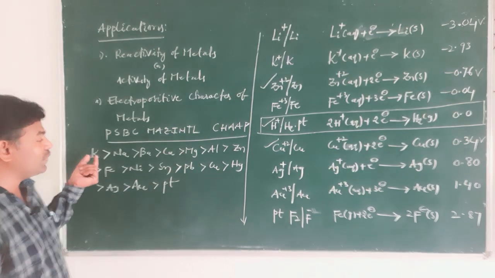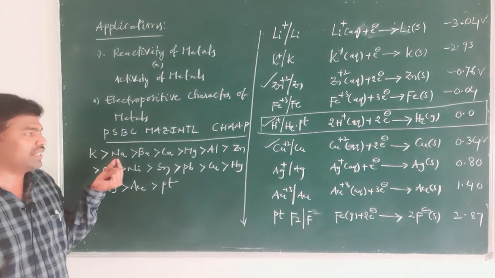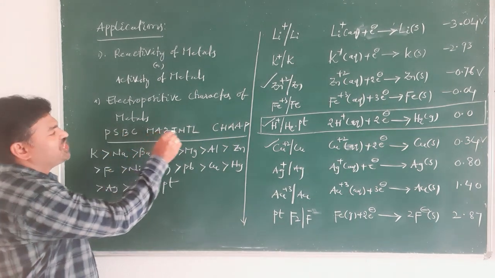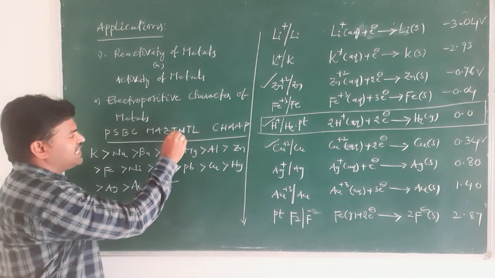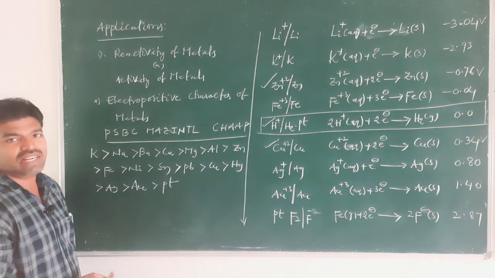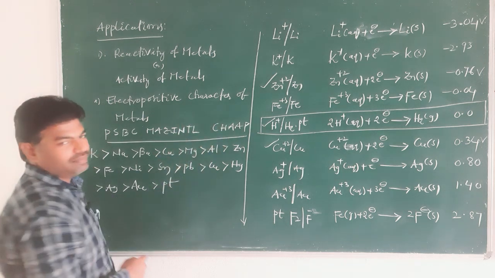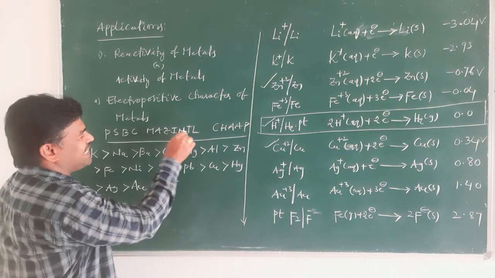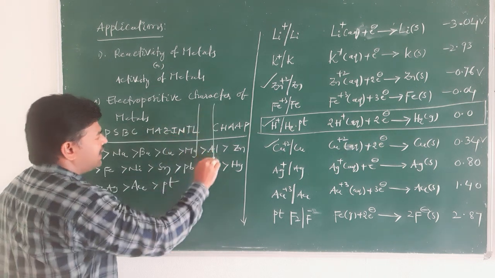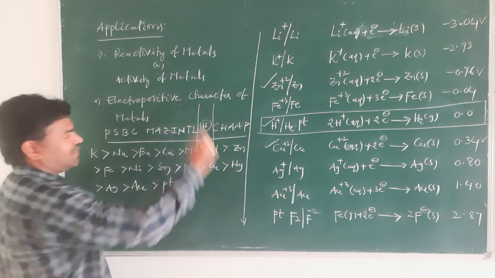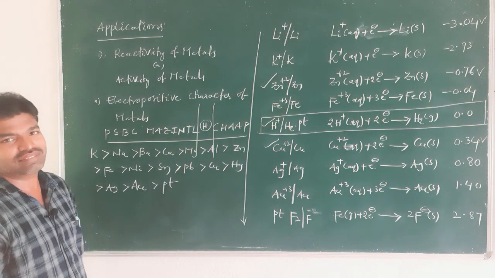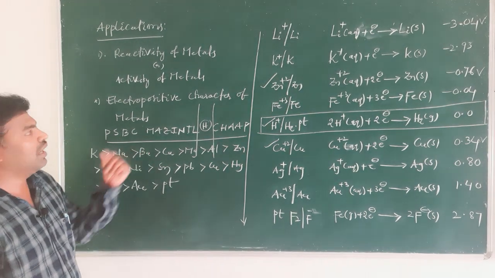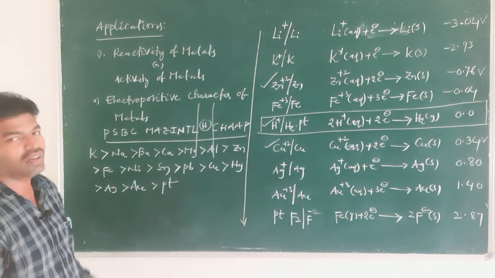This is the electropositive character order. So, in between the magnesium group and CHAP there is hydrogen, right. So, this is the order for electropositive character of metals.